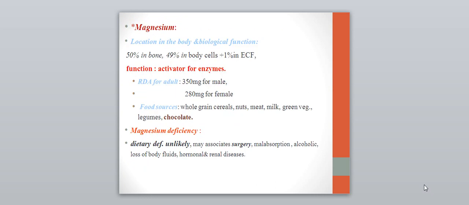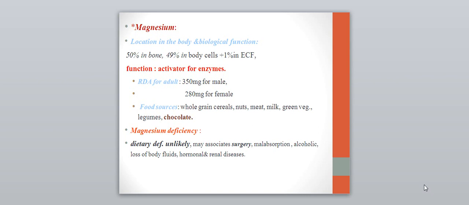Magnesium is present in the bone at 50%, 49% in body cells, and only 1% in the extracellular fluid. The function: it acts as a coenzyme or activator for enzymes. The daily recommended amount is 350 milligrams for males and 280 milligrams for females. The sources are whole grain cereals, nuts, meats, milk, green vegetables, legumes, and chocolate.